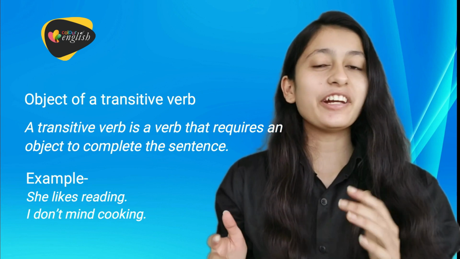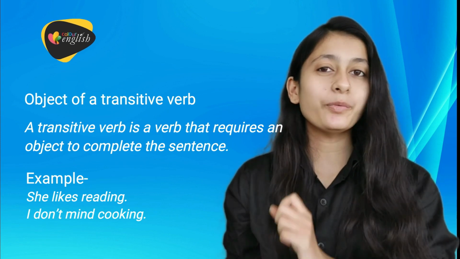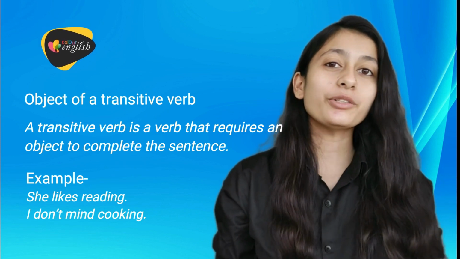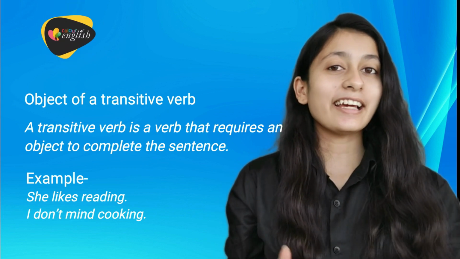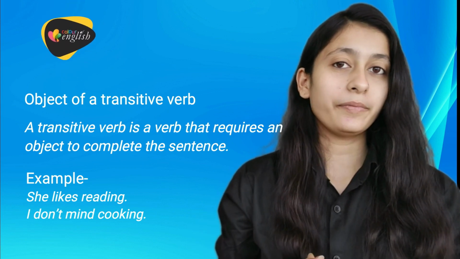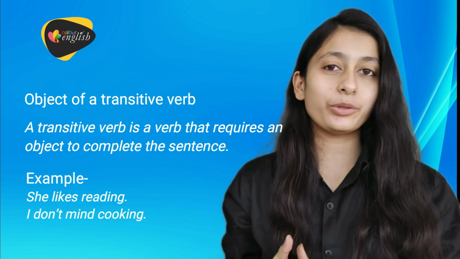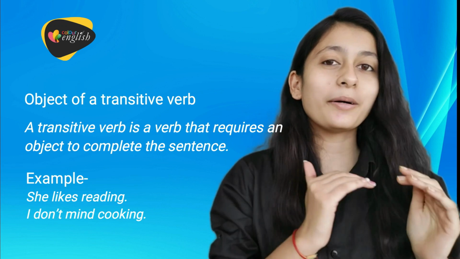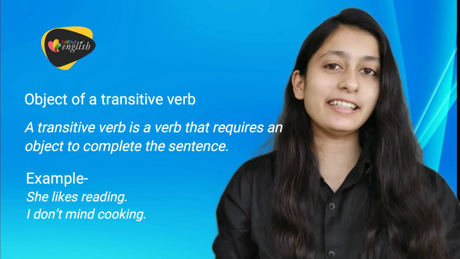Similarly, I don't mind cooking. Here mind is a transitive verb that requires an object to complete the sentence. So cooking acts as an object of transitive verb. Cooking यहाँ पर एक transitive verb के object की तरह यूज़ हुआ है जो कि sentence को complete करने के लिए यूज़ हुआ है. So it is a gerund in this sentence.